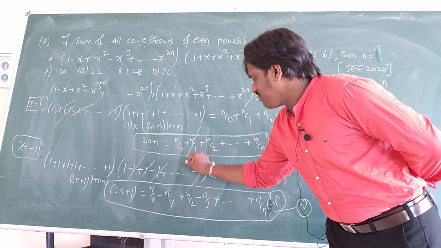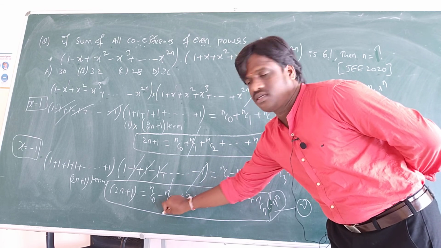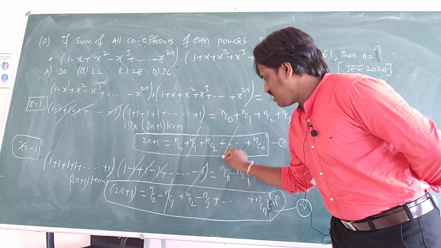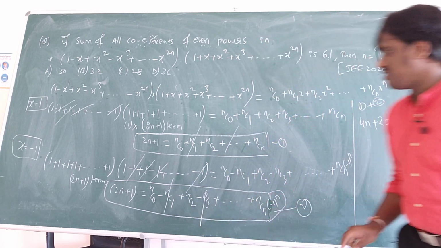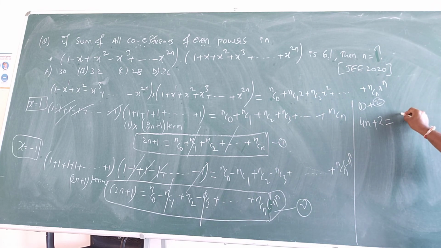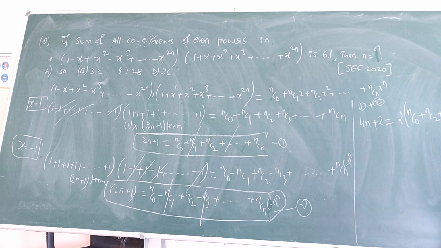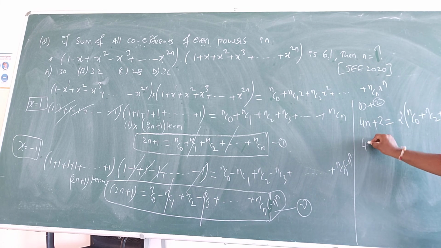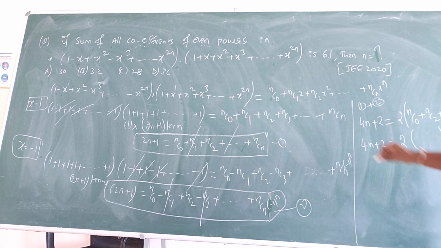And this nc1 and nc3 cancel. So what I get here is 2 times the sum of even powers. So here I get 4n plus 2 is equal to 2 into the sum of even powers, how much did they give?